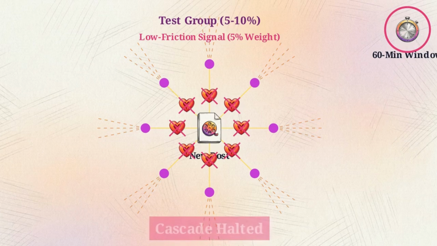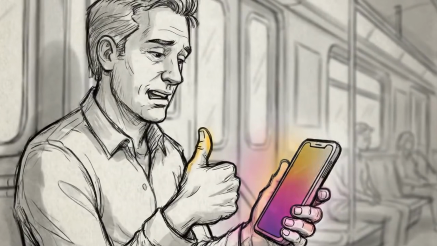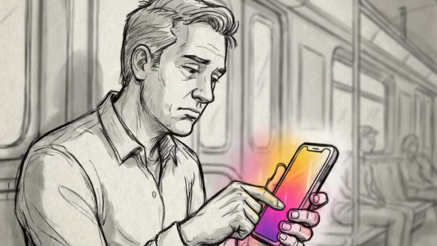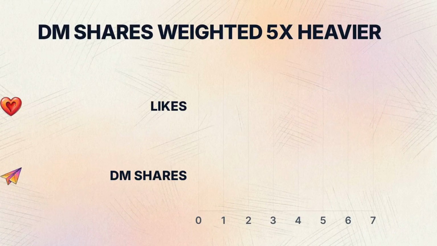A simple like is now a weak metric, failing to trigger wider distribution. Content must be engineered to extract high-effort actions from this initial group, or the system terminates the recommendation loop on the spot. To push your content to the Explore page and reach non-followers, you have to hit specific weighted markers. This chart shows the hierarchy of the 2026 ecosystem.